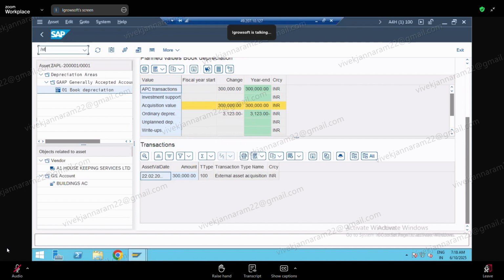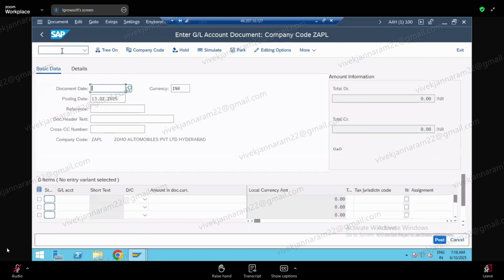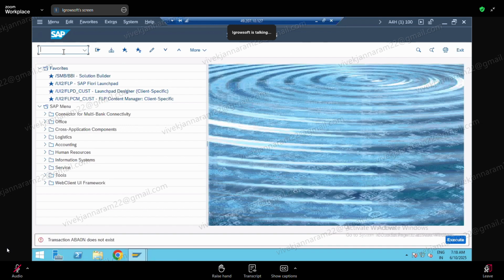Okay, let me check. FB50. It is taking 13th. My goodness. Okay, fine, no problem. So now we are going to go to, I have acquired the asset on 22nd. So I go to ABAON, right? Depreciation posted up to 28th, right? Yeah, probably.